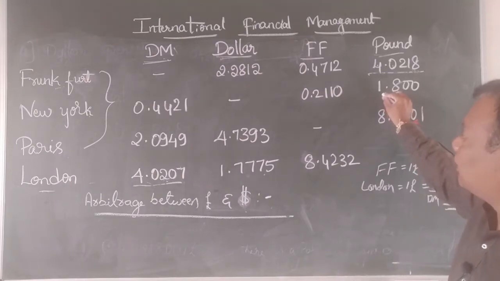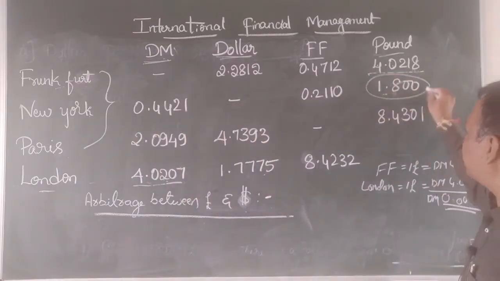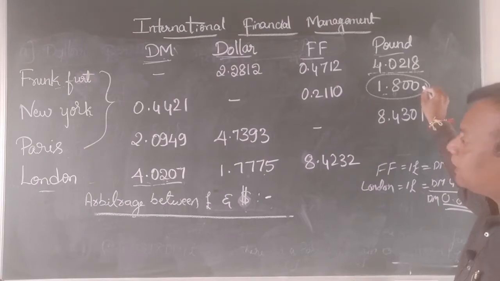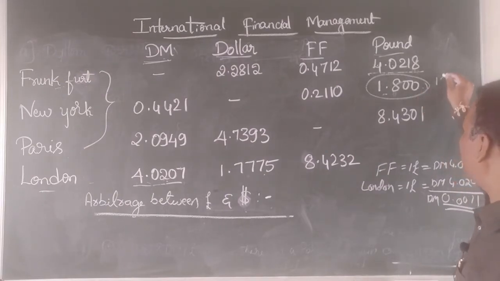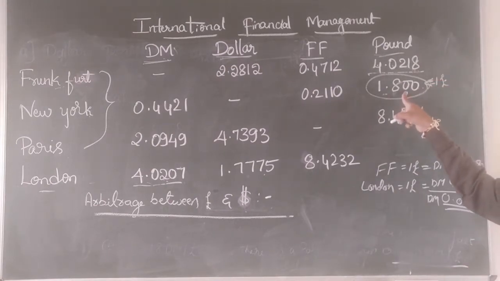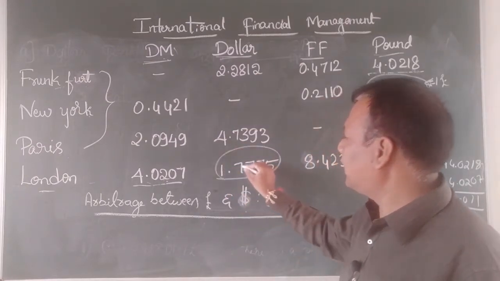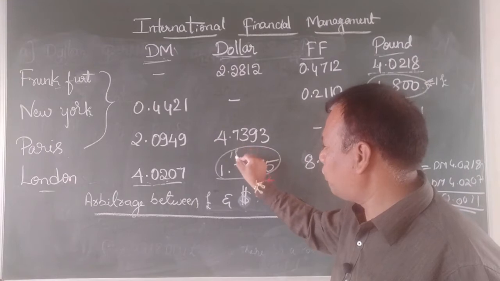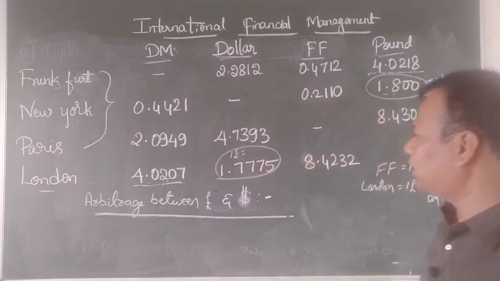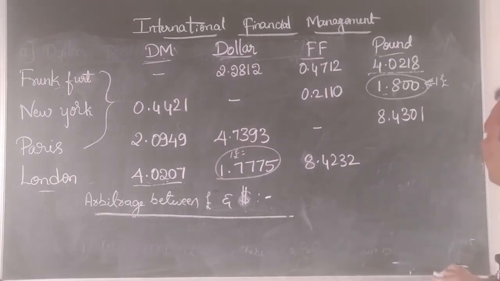So pound is traded in London, whereas dollar is traded at New York. Okay, so you can see New York. I am checking the pound here. That means in case of New York, it is quoted direct quote. That means 1 pound is equal to 1.800. Okay, and in case of London, it is quoted indirect quote. That is 1 unit of home currency. 1 pound is equal to 1.7755.